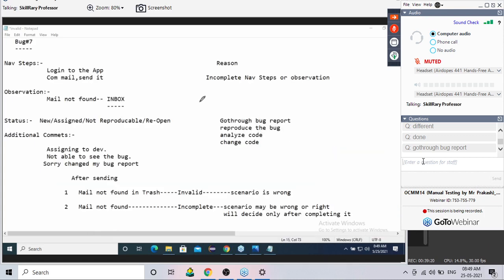Okay. Now let me change this diagram. This you leave, we have already discussed. This also we have seen, I'll delete it. I've deleted it. Change the code is also done. And after sending the bug report, this is also completed.